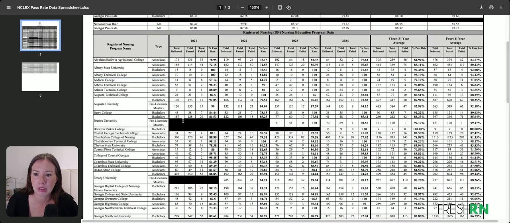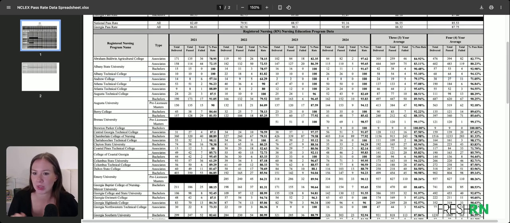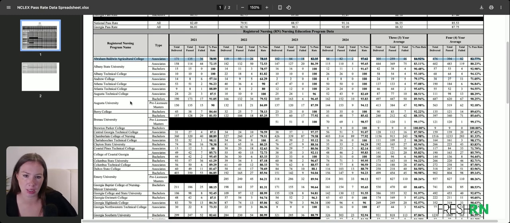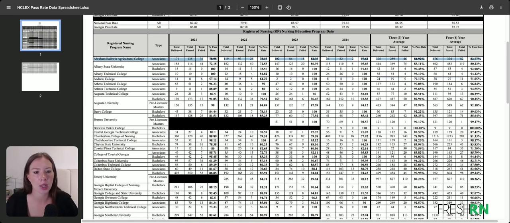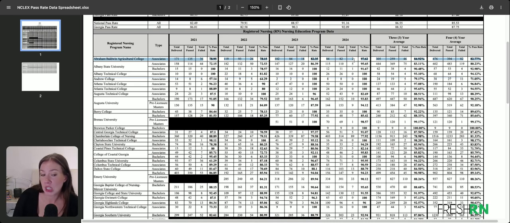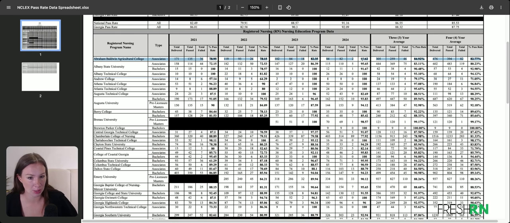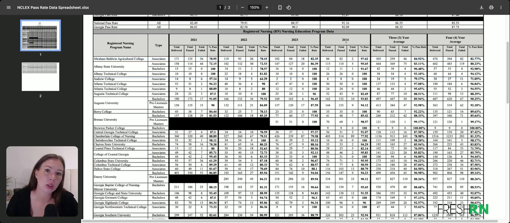Now let's look specifically at schools. For simplicity's sake, we're going with the top one. Let's say I want to go to Abraham Baldwin Agriculture College and get my associate's degree in nursing. Well, I can look, and in 2024, 84 people from that program took the NCLEX, and 82 of them passed the first time, and 2 of them failed, giving them a lovely 97.62% pass rate. And I'm just going to take a look. Oh, in 2023, they had 102 people take it and 84 people pass. They had 18 people fail. So they were at 82%.